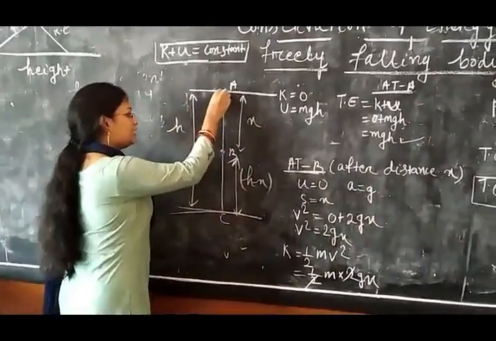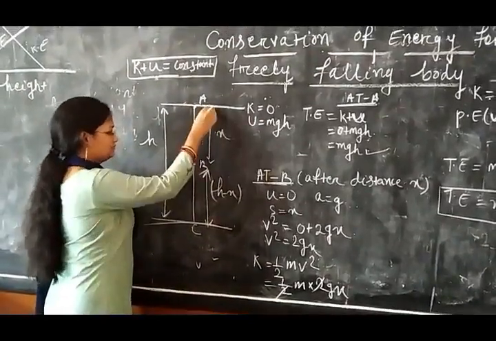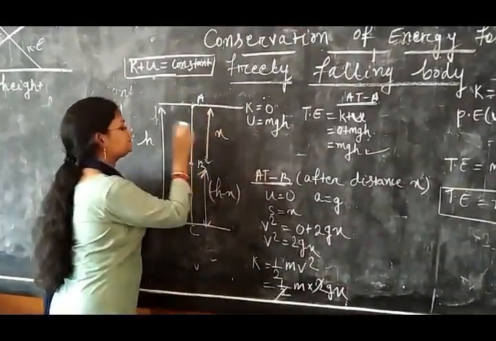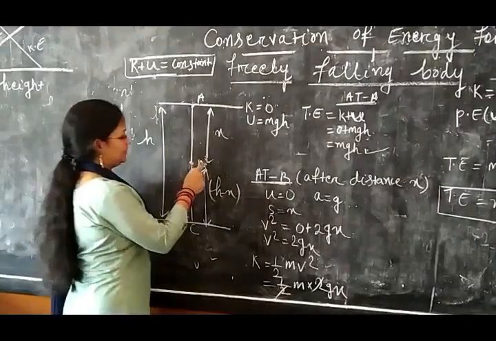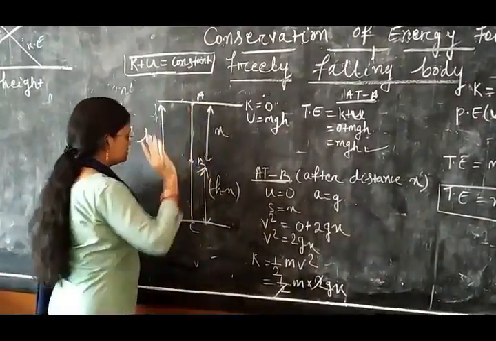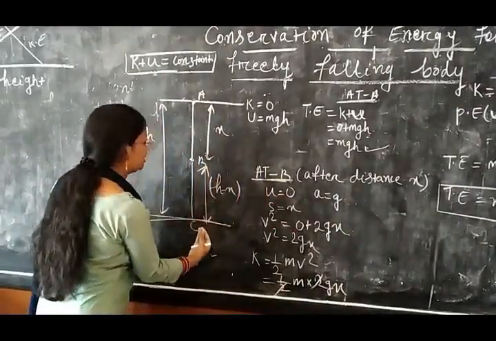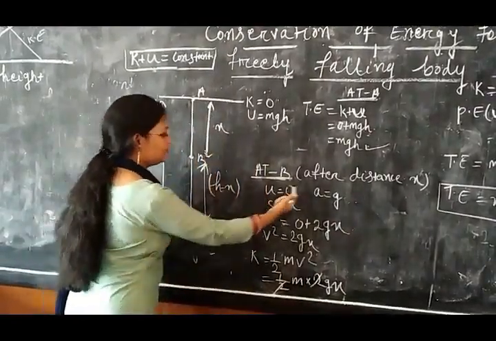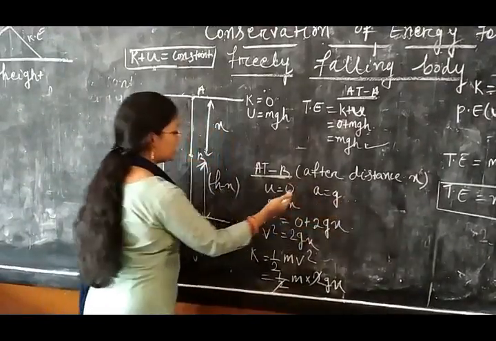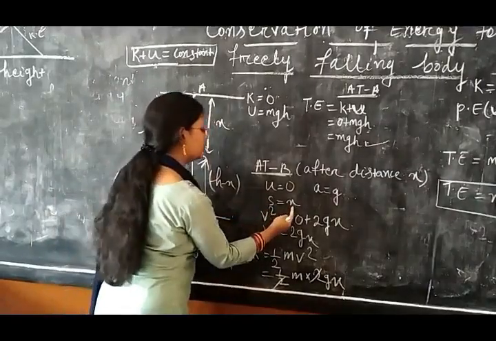Then this body is moving, falling from A to B, and covers a distance x. At B it has covered a distance x, but the body's initial velocity is 0, and since it is moving in the downward direction, the acceleration will be a equals g, and the distance covered from A to B is s equals x.